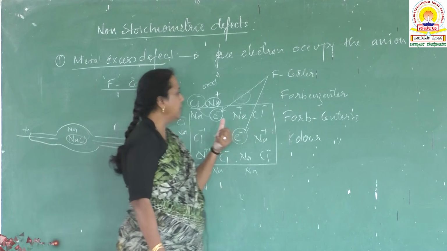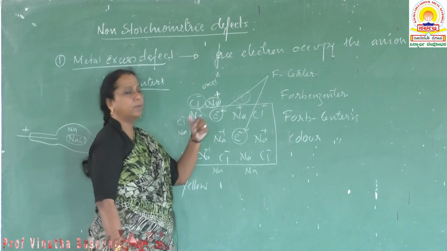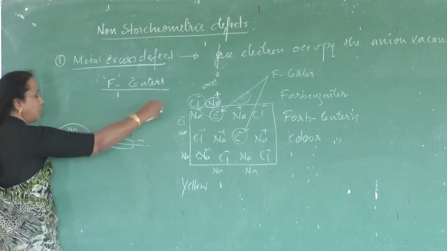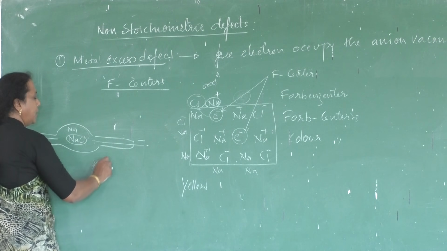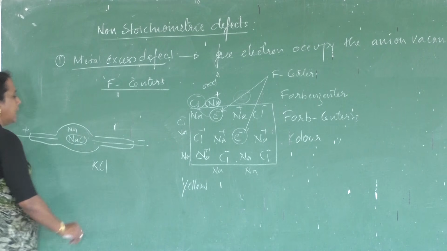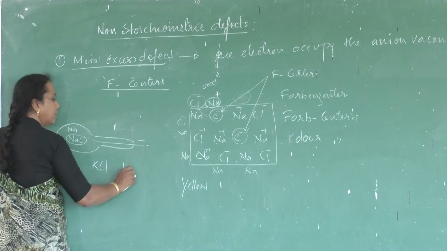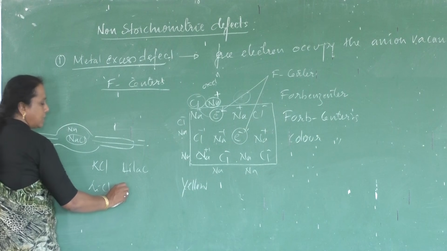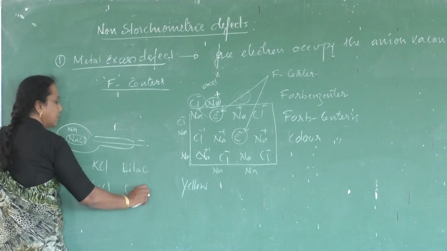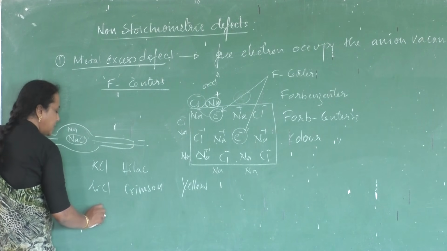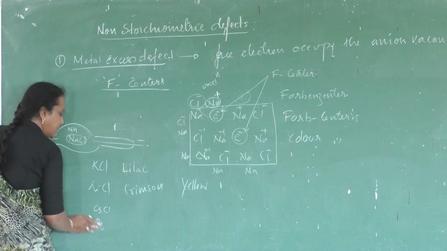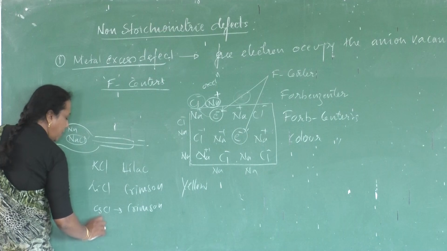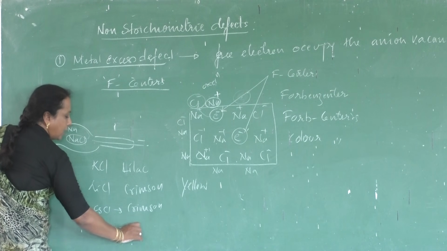F centers are nothing but anion vacancies occupied by free electrons. Likewise, instead of sodium chloride, if I take potassium chloride, it gets lilac color. Lithium chloride gets crimson colored. Cesium chloride also gets crimson red colored. Rubidium chloride gets violet color.